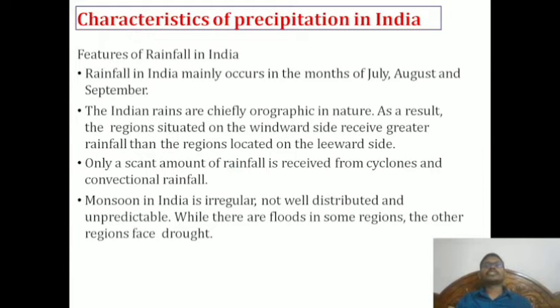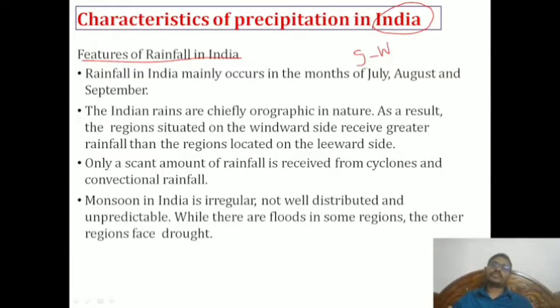So now, characteristics of precipitation in India. In a particular country like India, what are the characteristics? Features of rainfall in India: most of the rainfall we can see comes through the southwest monsoons.